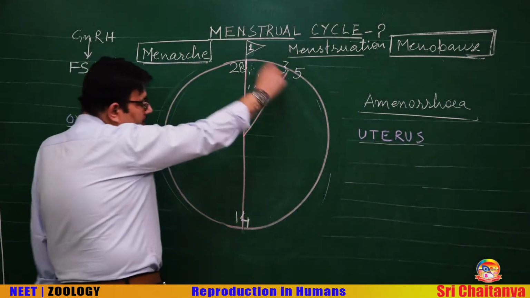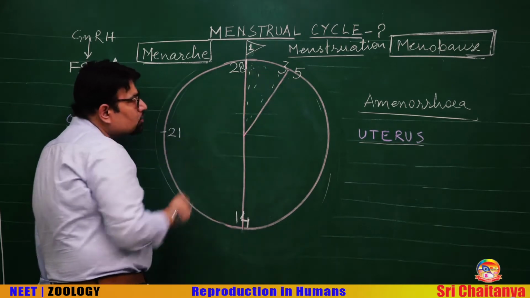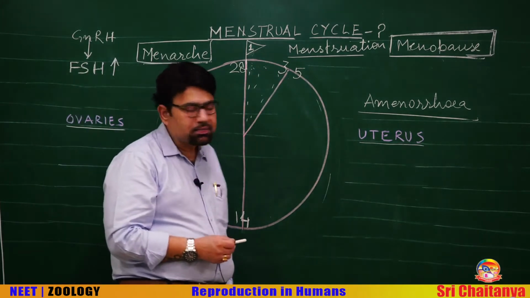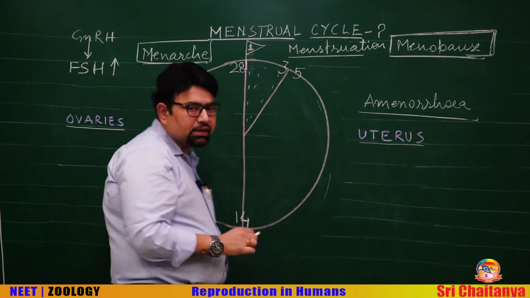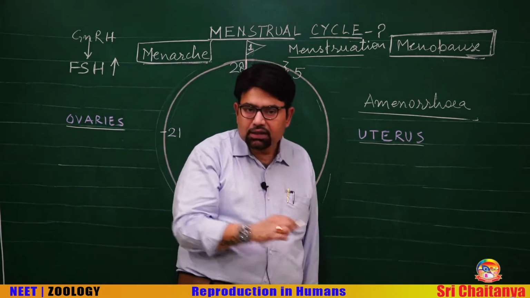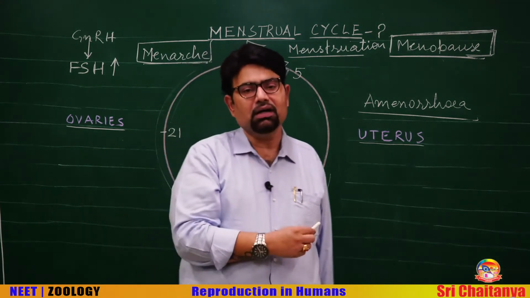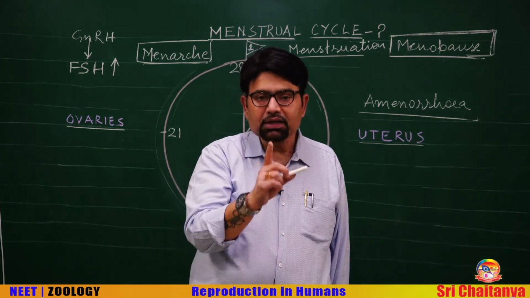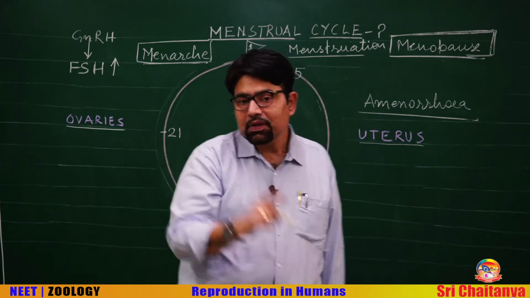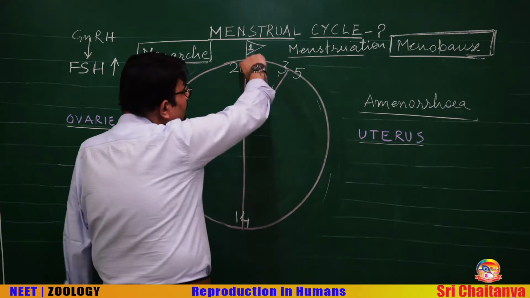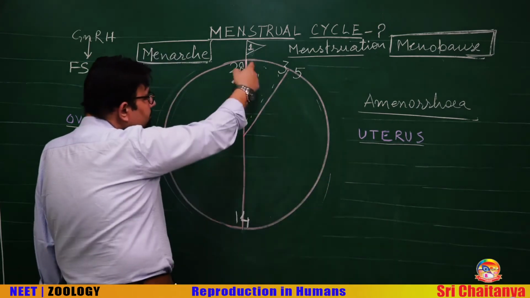So, I can make this circle to denote the menstrual cycle. Remember, the first day of bleeding is the first day of the cycle, whatever the calendar date may be, and from there we count the number of days.